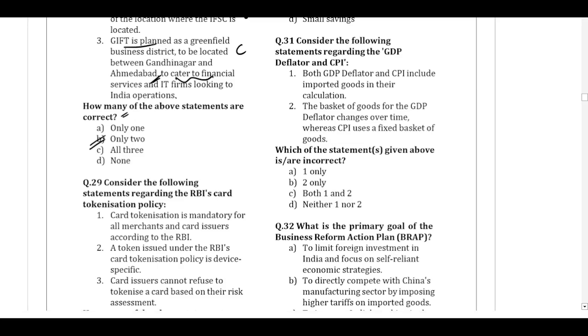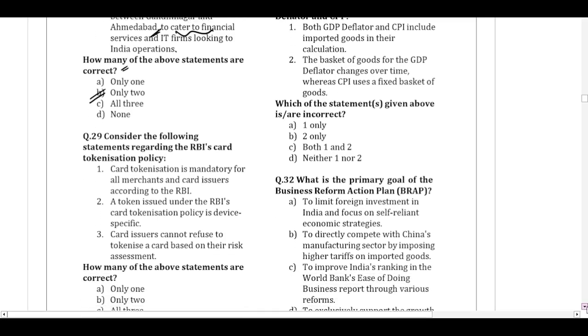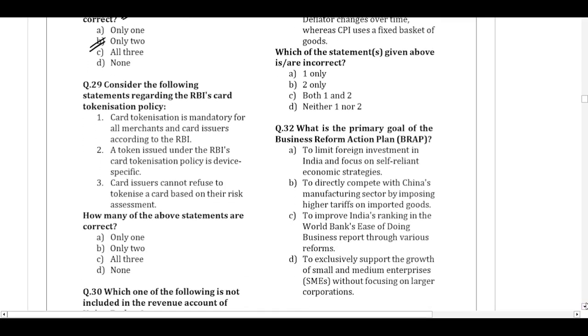Coming to question number 29. Consider the following statements regarding the RBI's card tokenization policy. When you're paying with your card, earlier credit card scams used to happen where the credit card number and all of that would be cloned using a skimmer.